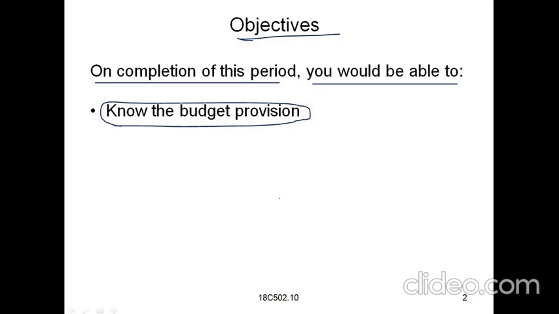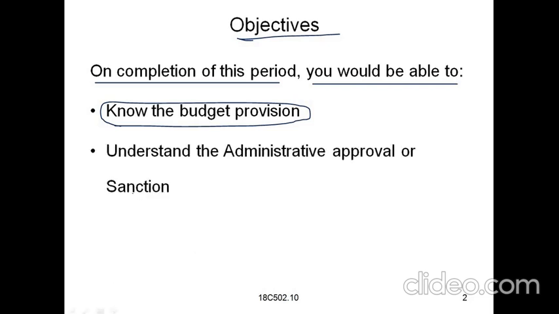So the budget provision is mainly for the construction of works. For a certain project which is to be approved, we need the budget, the financial amount, and we should know how much it will be. That is called the budget. This budget is related to the salaries of the employees, construction works, and contractors' bills. Everything will be recorded in the budget provision.